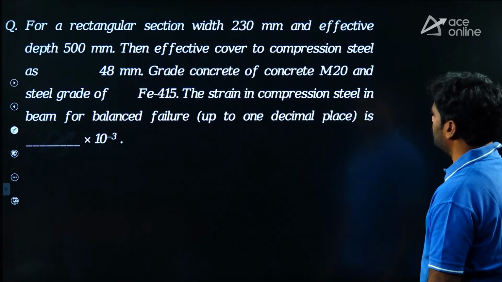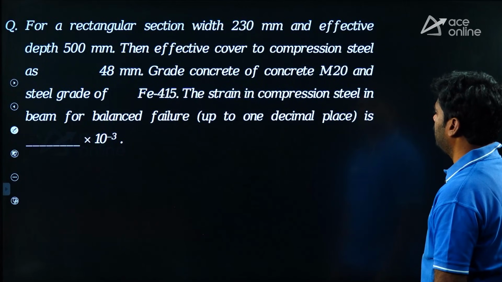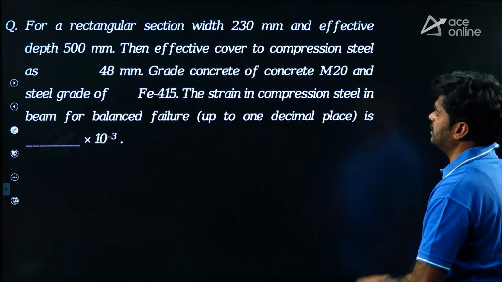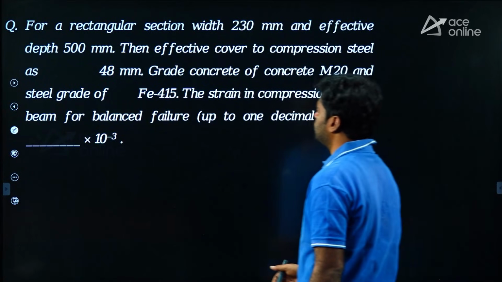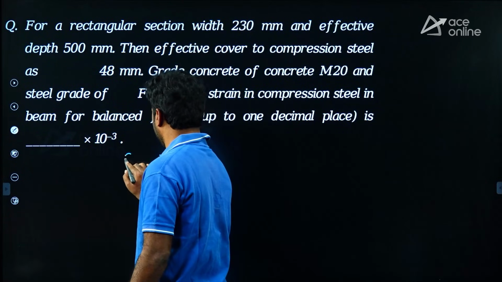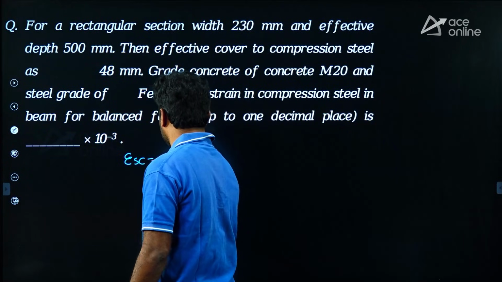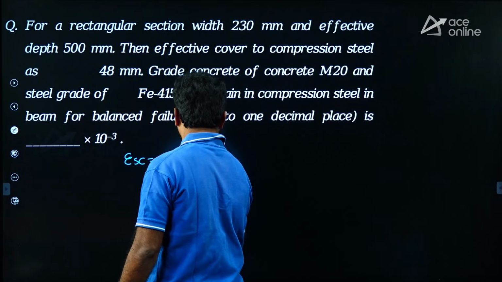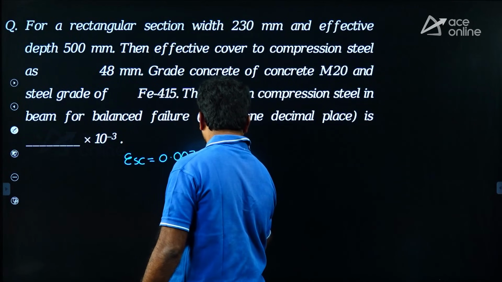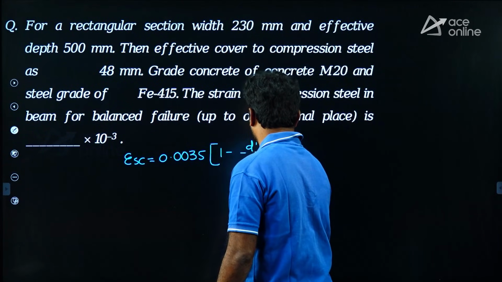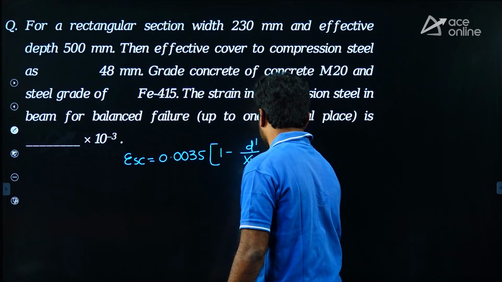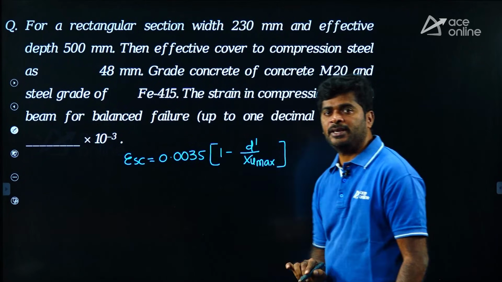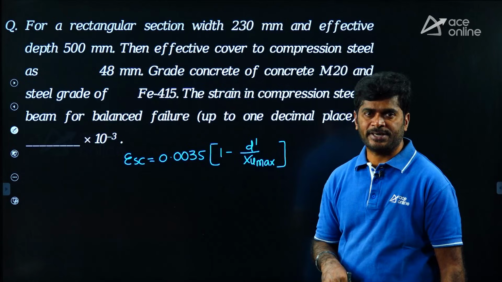The strain in compression steel in beam for balanced failure up to 1 decimal place is, my dear, they are asking strain in compression steel. Strain in compression steel for balanced failure is 0.0035 into 1 minus D dash upon XU max. It is the strain in compression steel for a balanced section.